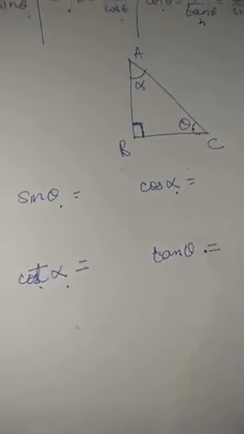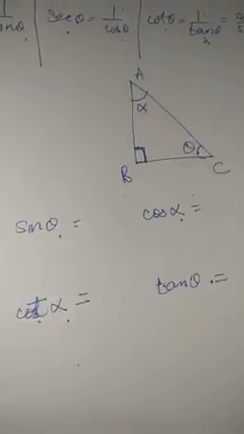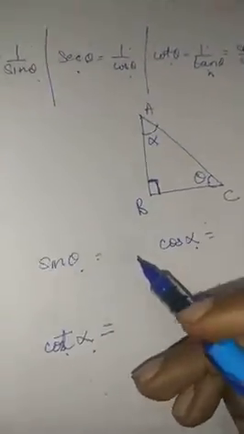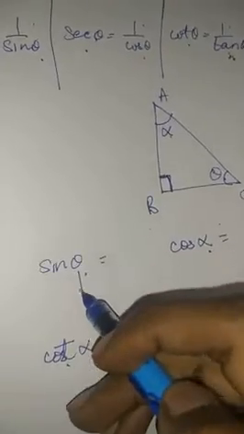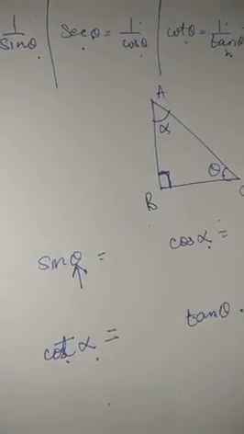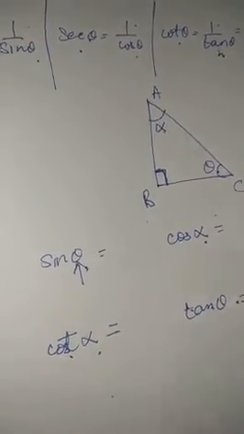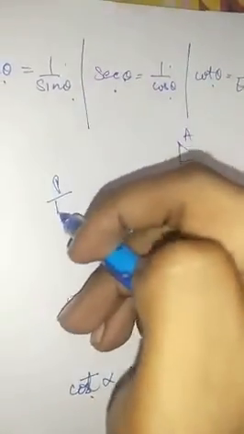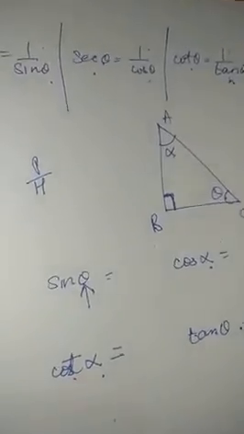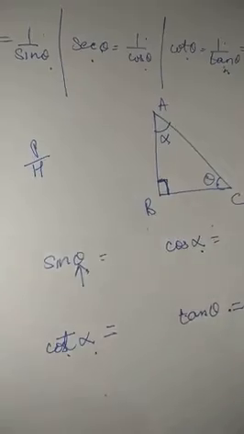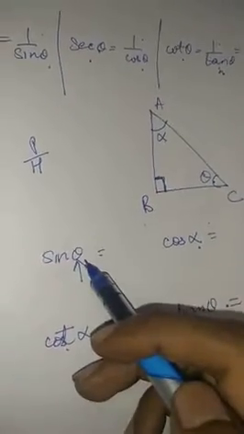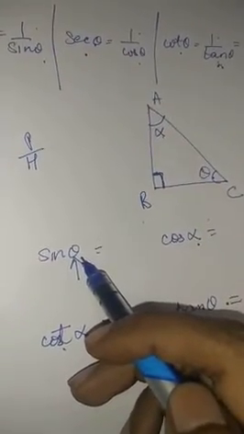Let's continue. You must have written the answers. Alright, let's match. Now, before we match, we will have to look into this angle. Alright, sine theta, we know that sine theta is equal to perpendicular upon hypotenuse. Over here, which one will be the perpendicular? It will keep on changing. When we are considering theta, there will be a different perpendicular, there will be a different base.